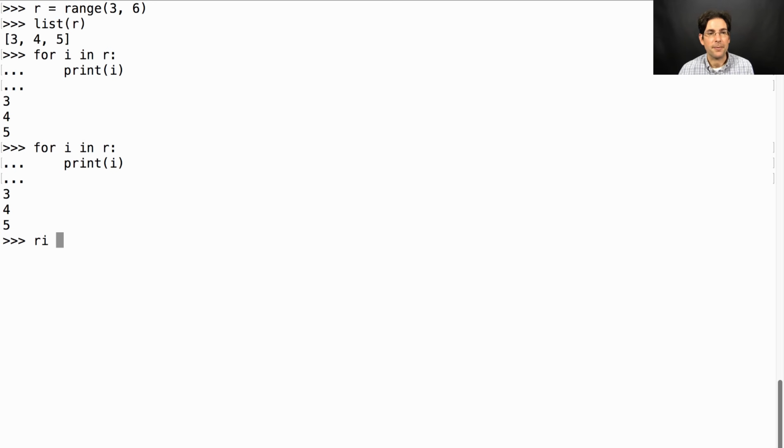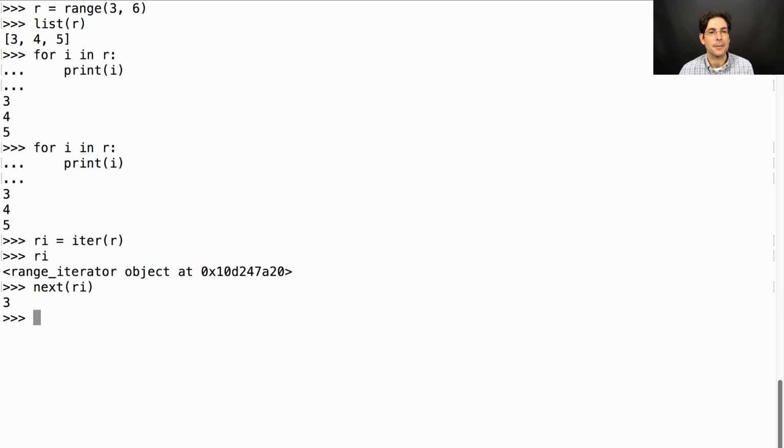Iterators are a little different. So if I get a range iterator from my range, this has a particular position in the range associated with it, which changes every time I call next. So I can ask for each element in the rest of the iterator, but it will not print out 3 because 3 is passed. Instead, it will just print out 4 and 5.